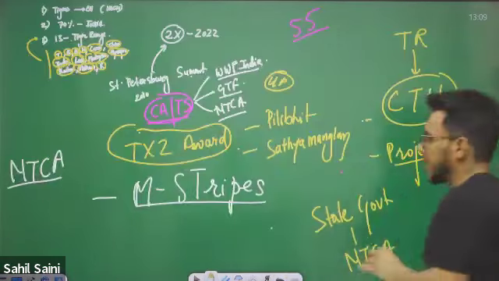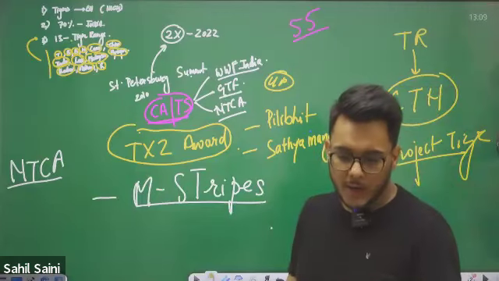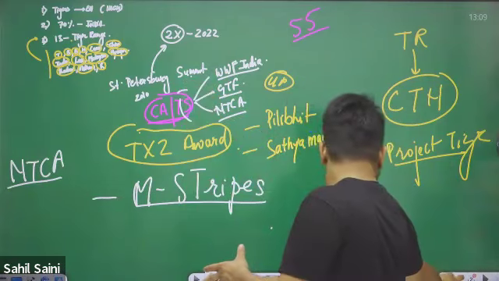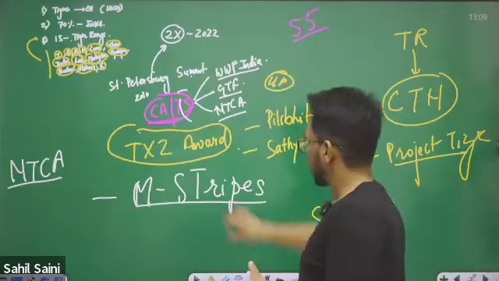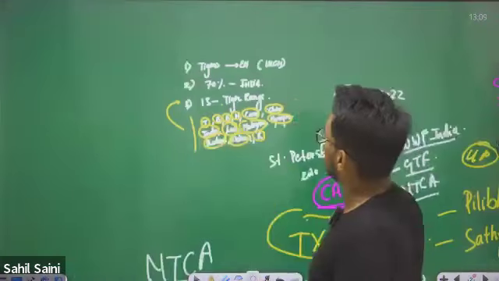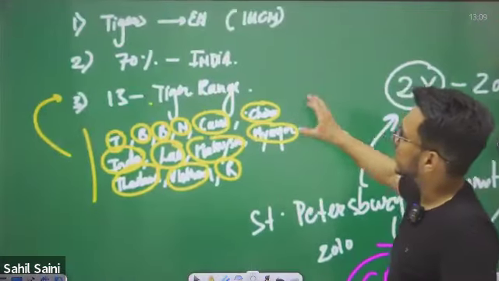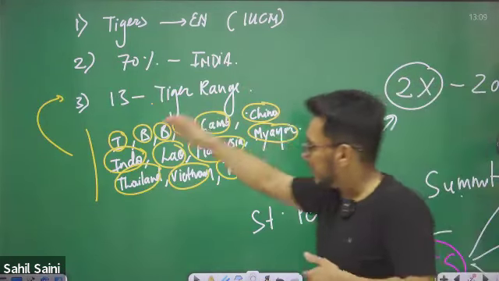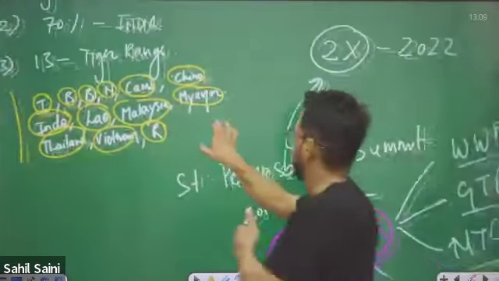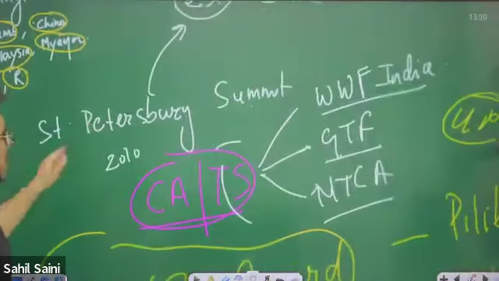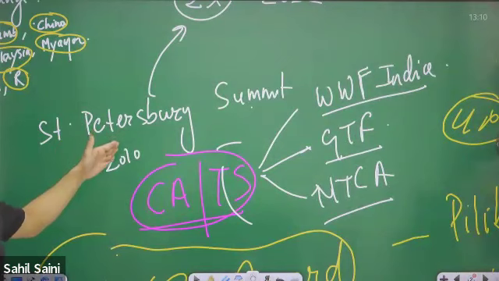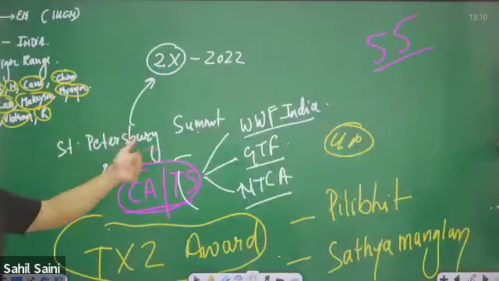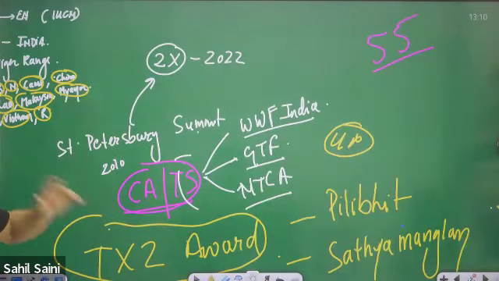I'll give you a quick 10-second revision if you want. So what we have discussed: tigers, their status is endangered as per the IUCN list. 70% of the tiger population is in India. We have 13 tiger range countries, and India is one of them. The St. Petersburg summit in 2010 aimed to double the tiger population by 2022. India has already doubled it, four years earlier, in 2018.